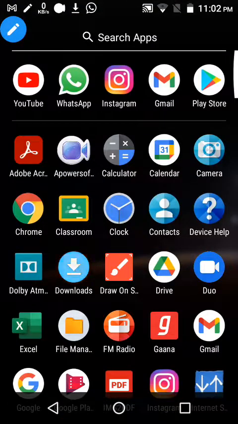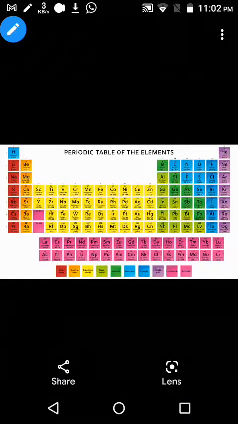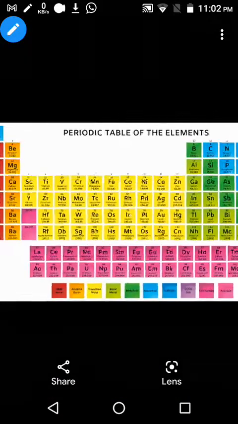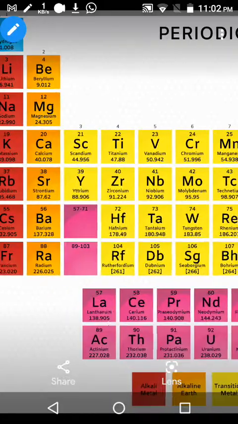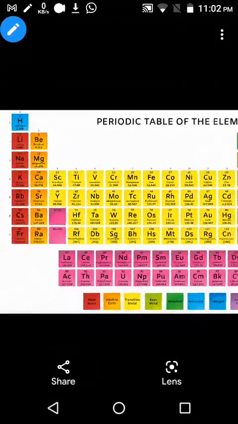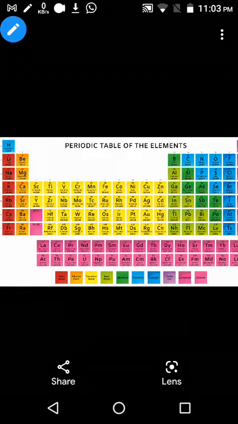Now I can show you a table. This table is called the periodic table. Above, you can see this is the periodic table of elements. Inside the earth, the scientists have discovered almost 118 elements. An element is nothing but an atom. An element is made up of atoms only, right? Like H2, when we break it, both are hydrogen. So H can also be called an element.